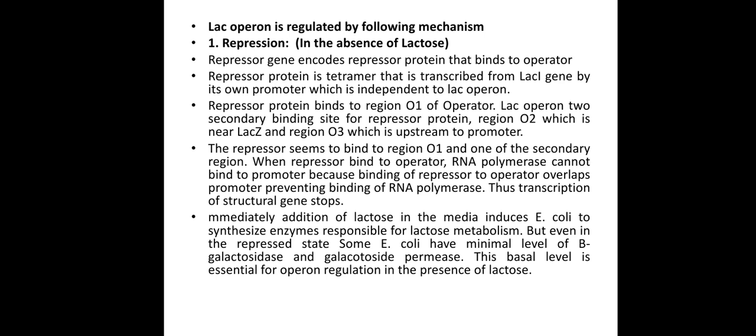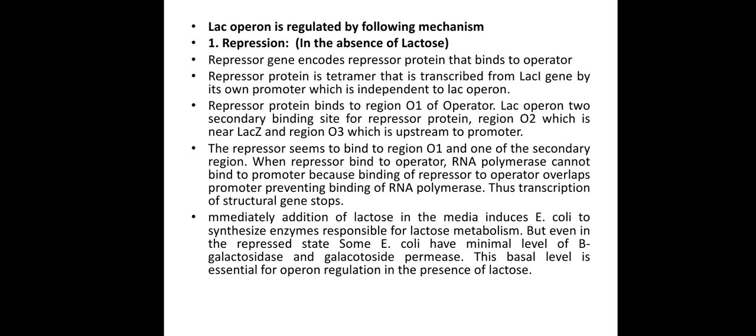Whenever the repressor protein binds with the region O1 of the operator site and one of the secondary regions, it blocks the binding site for the RNA polymerase enzyme, and so there is no binding of the RNA polymerase whenever the repressor protein is bound with the operator site. Whenever lactose is immediately added to the media, it induces the synthesis, or the expression, of these structural genes.